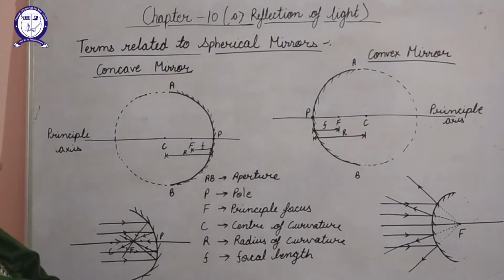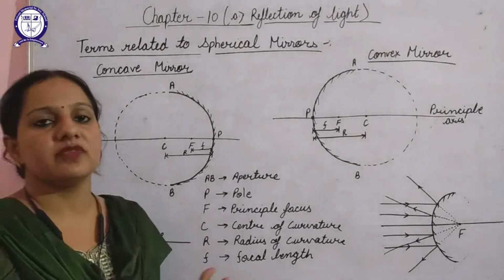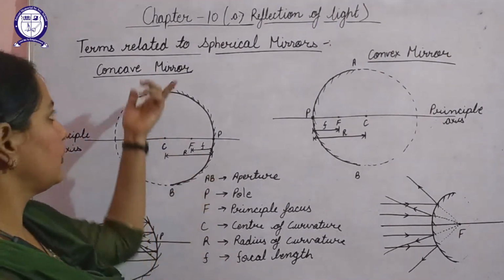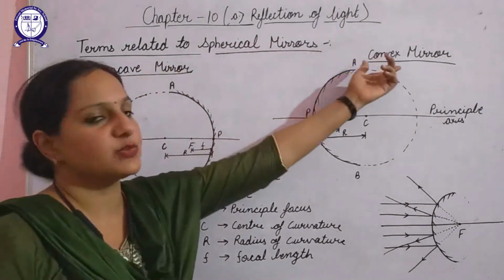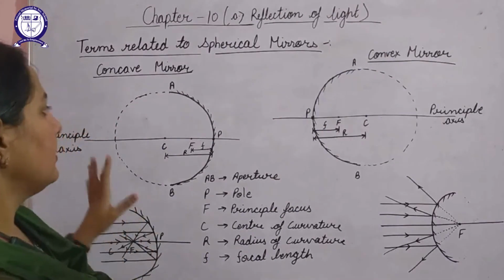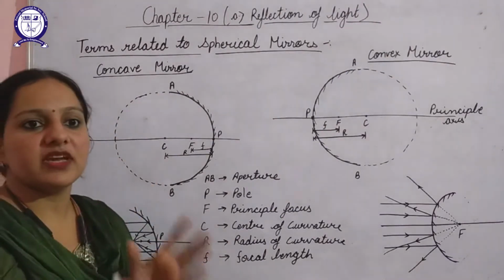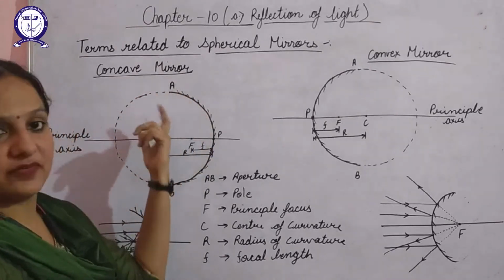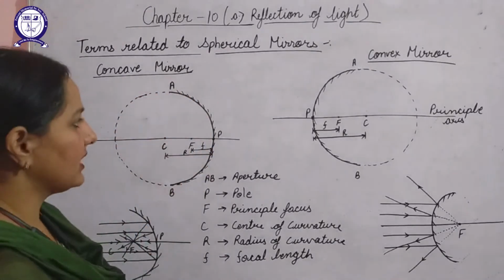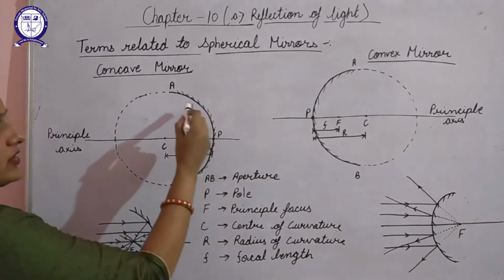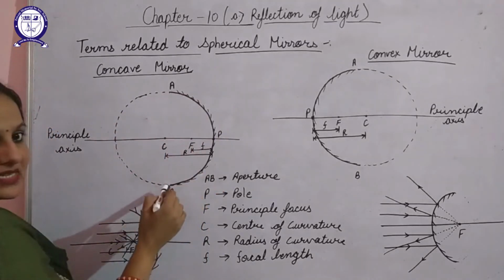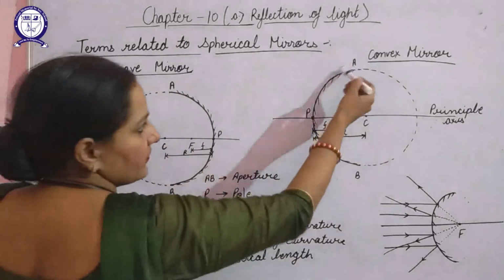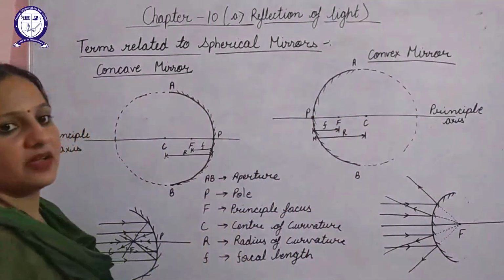Next is terms related to spherical mirrors. Here we will discuss the terms that we will use in case of concave mirror as well as convex mirror. We have assumed that these spherical mirrors are extracted from a hollow sphere of glass. So if this is a hollow sphere of glass and we extract it from this side, it will be a concave mirror. Here it is representing a convex mirror.